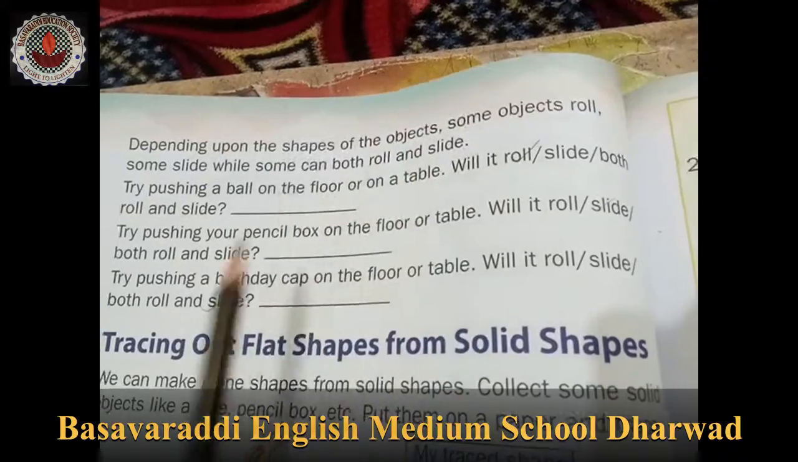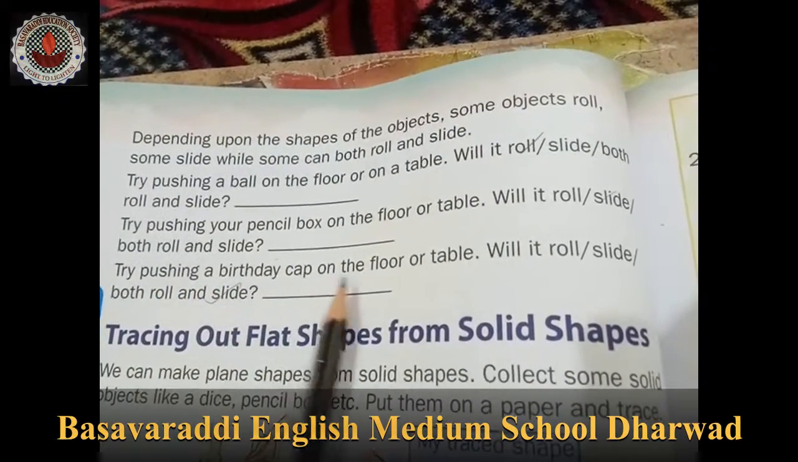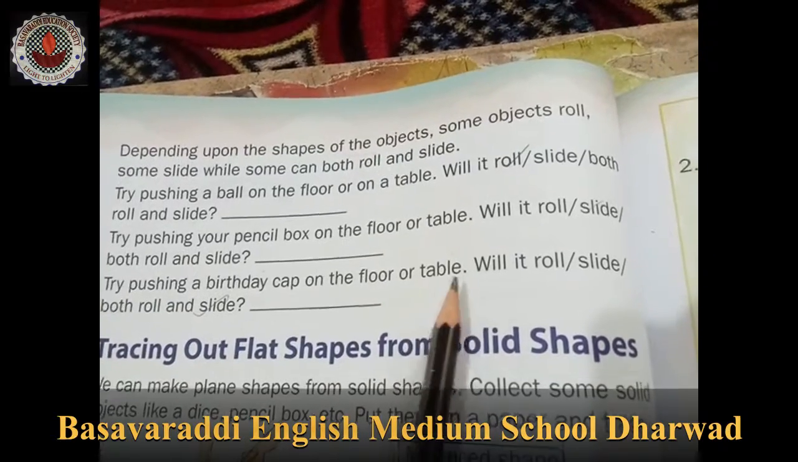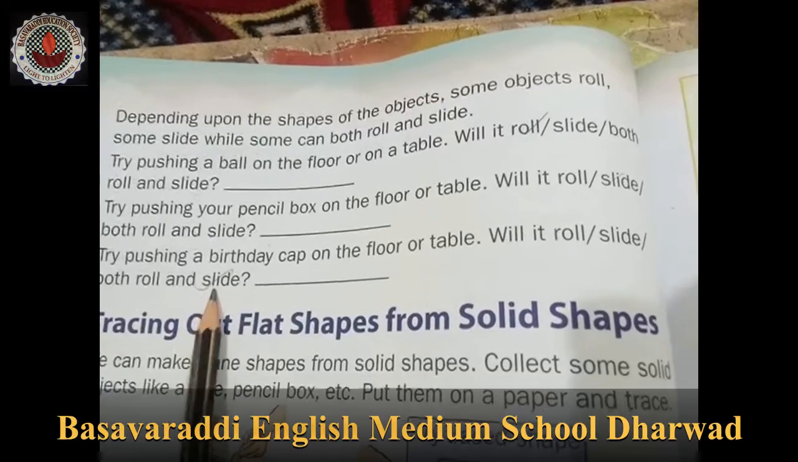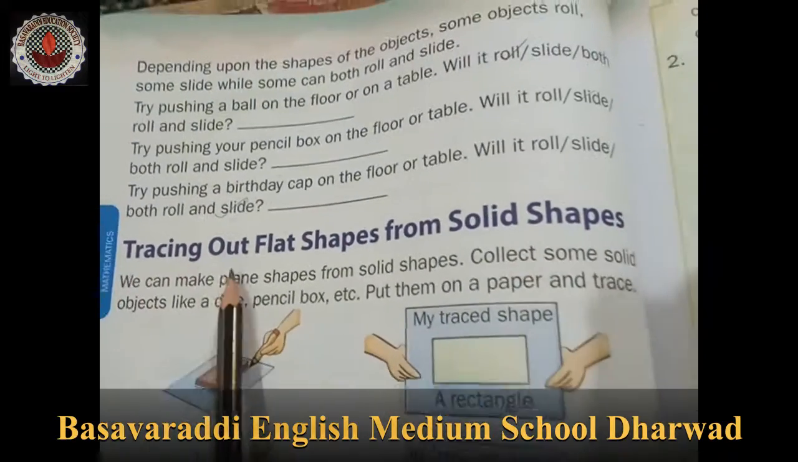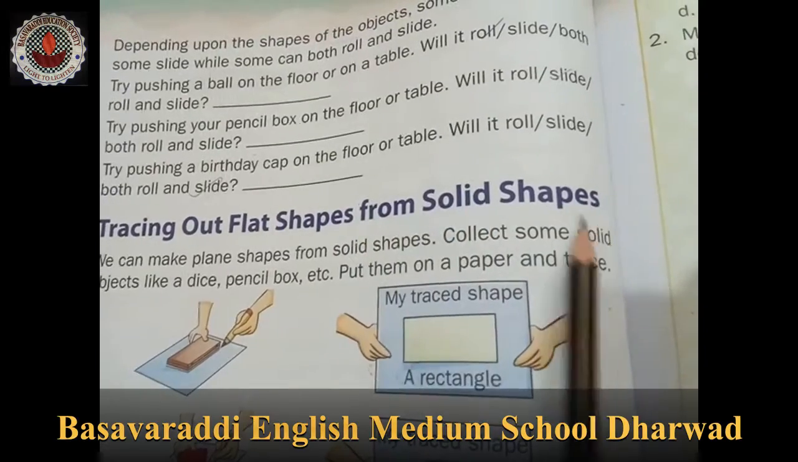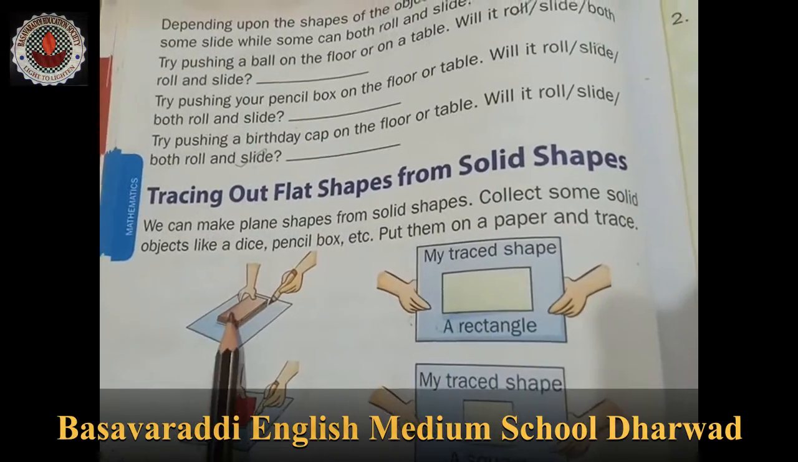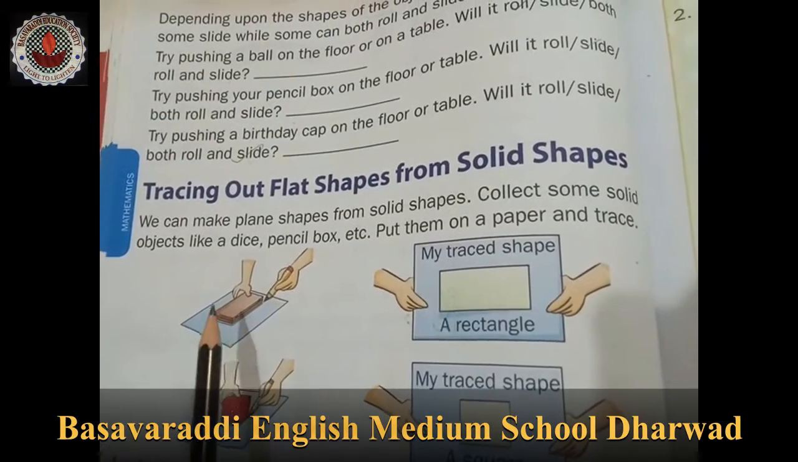This is a slide. Okay, try pushing a birthday cap on the floor or a table. So what will it do? Roll and slide, both roll and slide. Now tracing out flat shapes from solid shapes. So here it is, you take your compass box and trace on the corners. What happened?